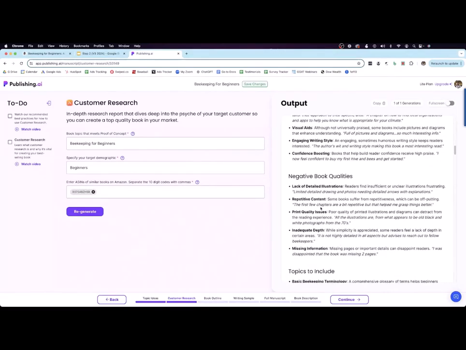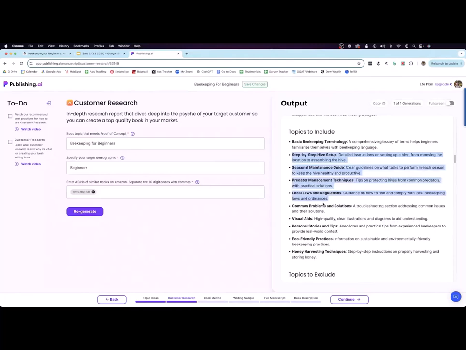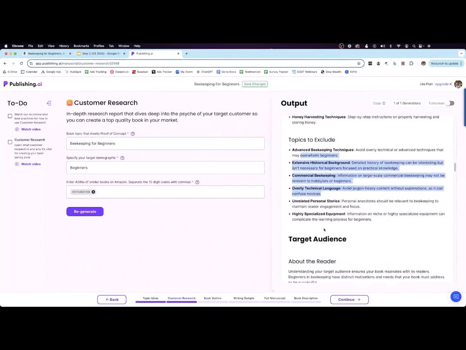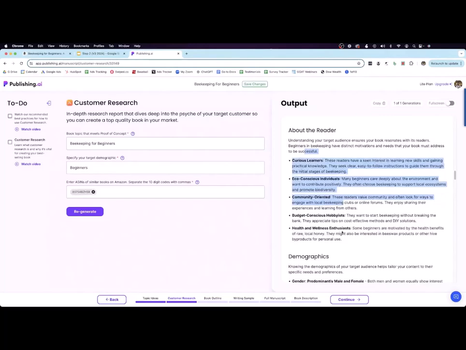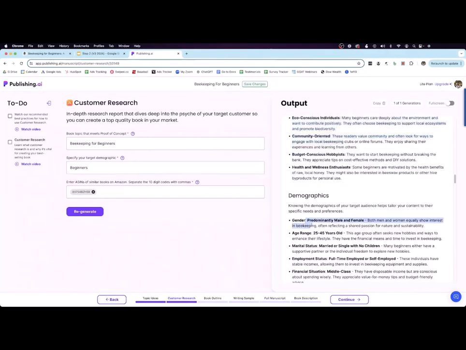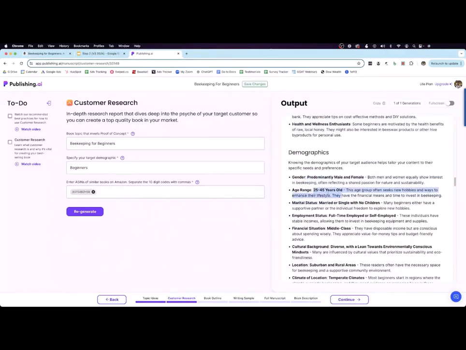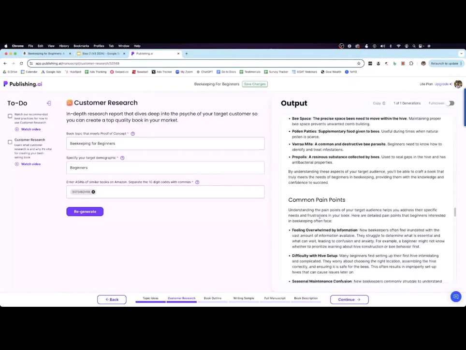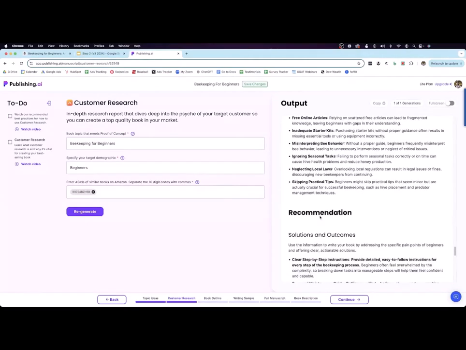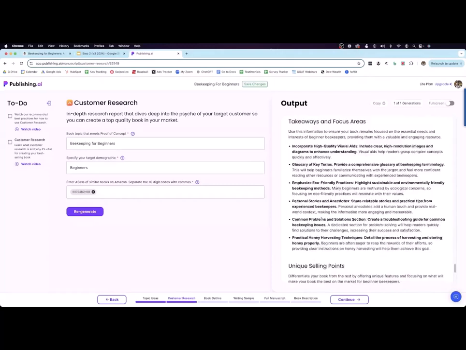And here's what people don't want in a beekeeping book. Here's topics to include, topics not to talk about, overly technical language, things like that. Learn more about the reader, the types of people buying these books, the demographics. It's typically people 25 to 45. So you get the point, but it just goes into such an immense amount of detail, and you can do this again on any topic that you want.